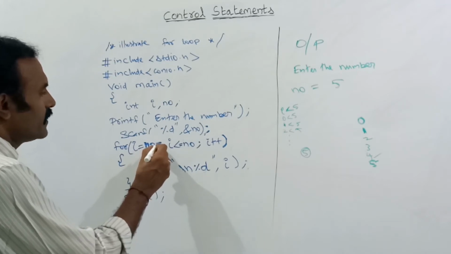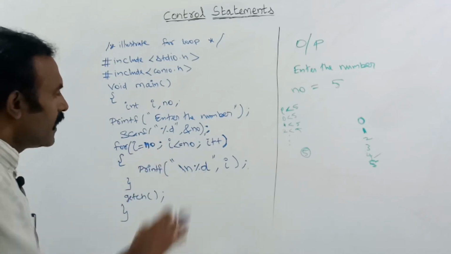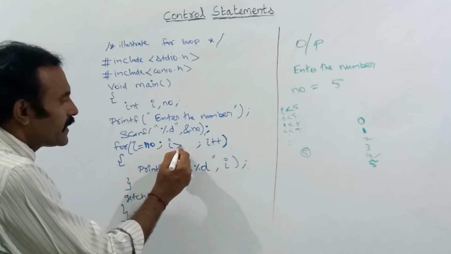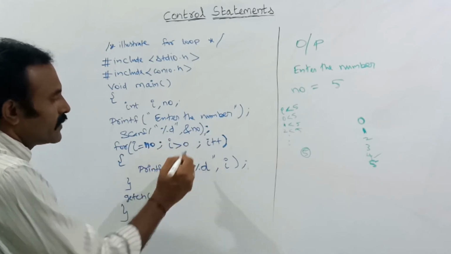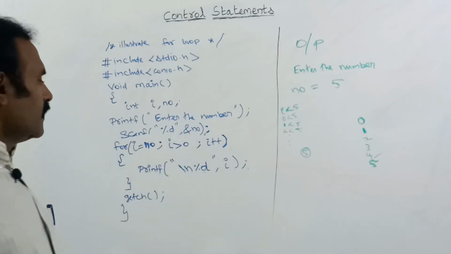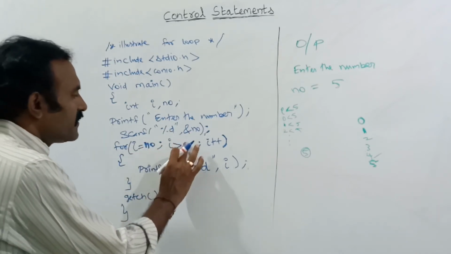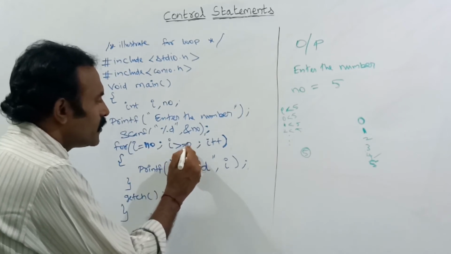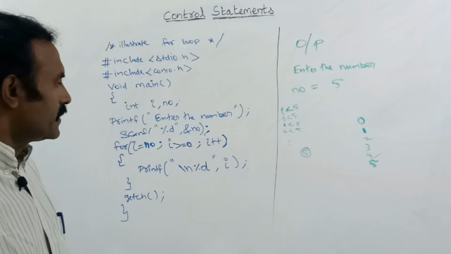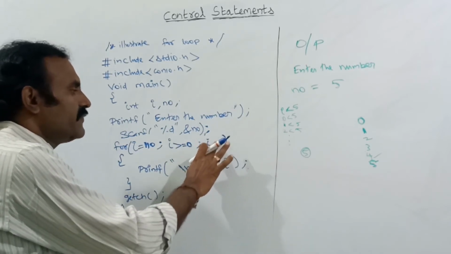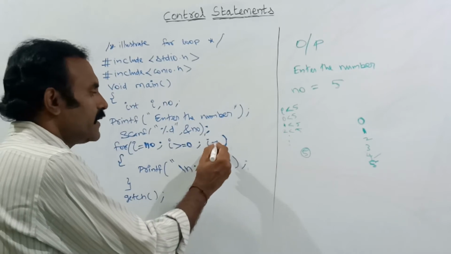Next is the semicolon. In the condition, we should give I greater than 0. Greater than 0 means if NO is 5, then 5 to 1. Otherwise, greater than or equal to 0 means the 0 value is also printed. Here, instead of the increment value, you should give the decrement value, that is the minus value.